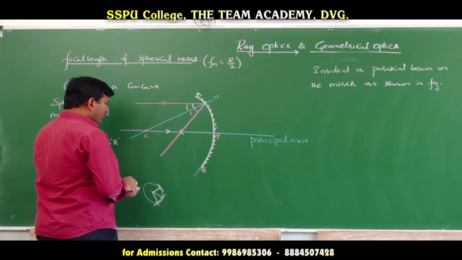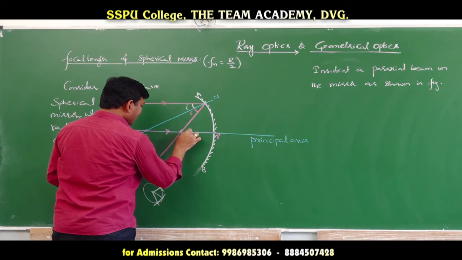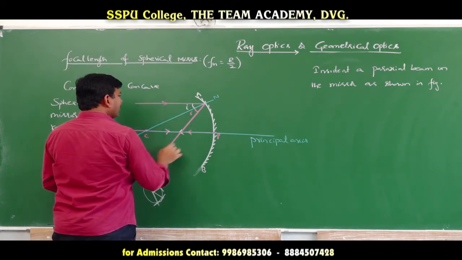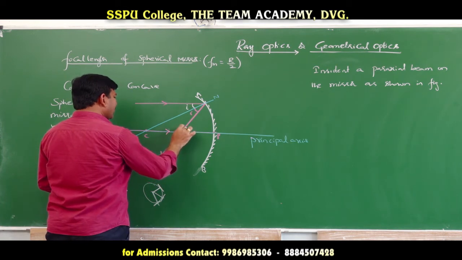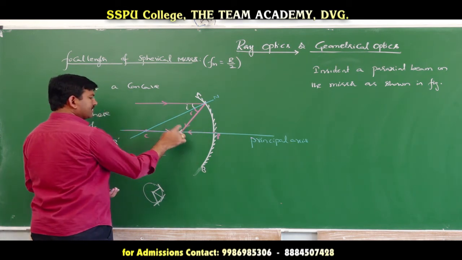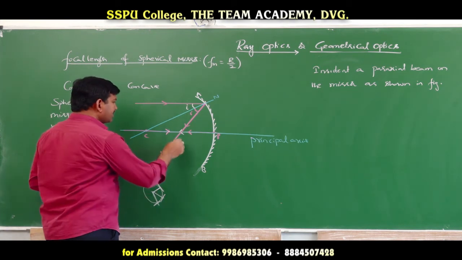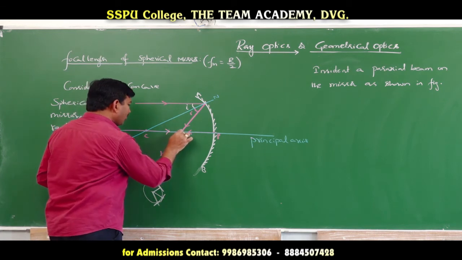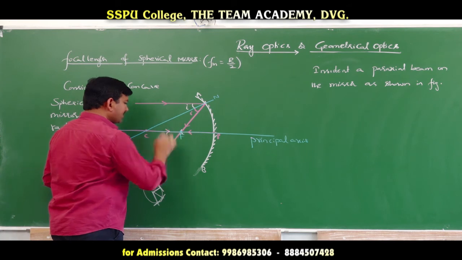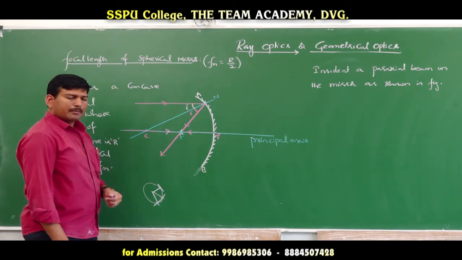Now, what we are having? This is one incident ray and this is another incident ray. This is one reflected ray and this is another reflected ray. This is the point where the two reflected rays are meeting. So, the point where the reflected rays will meet when a paraxial beam of light is incident is said to be what? Focal point. So, this is the focal point or principal focus.